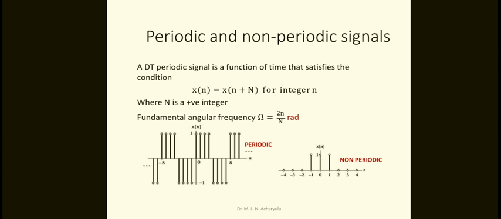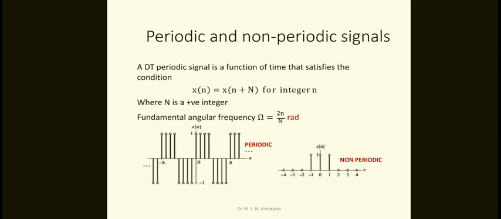So x of n is equal to x of n plus N for an integer n, where capital N is a positive integer. The fundamental angular frequency is omega equal to 2π by N. Previously we had omega equal to 2πf, but here n is a number. So the fundamental angular frequency in a discrete time periodic signal is omega equal to 2π by N radians.